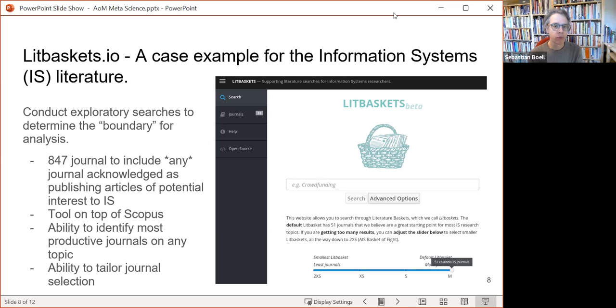Now, what information systems scholars can do is search for specific wording of constructs within this larger set of journals in order to identify those journals that they want to target for their particular analysis. It's a tool that's built on top of Scopus, where scholars can individually select any of those 847 journals that is relevant to their research, and then conduct further searches on that.